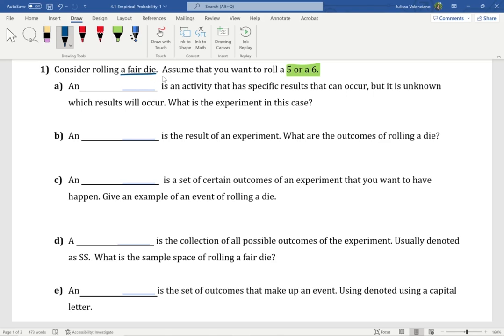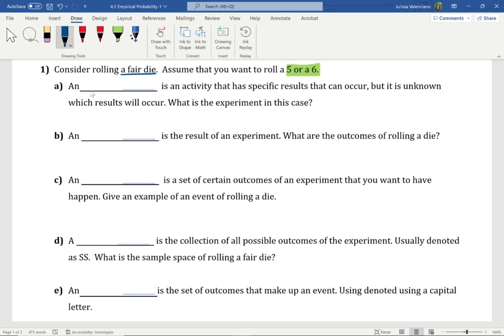In one face, we're going to have a 1. In another face, we're going to have a 2. Another face is going to have a 3. Then we have a face with a 4, a face with a 5, and a face with a 6. The chances of rolling any of those numbers is the same. So that's what we mean by a fair die. Again, here we're assuming that we want to roll a 5 or a 6. We're going to be exploring the vocabulary we see in probabilities by looking at this experiment.